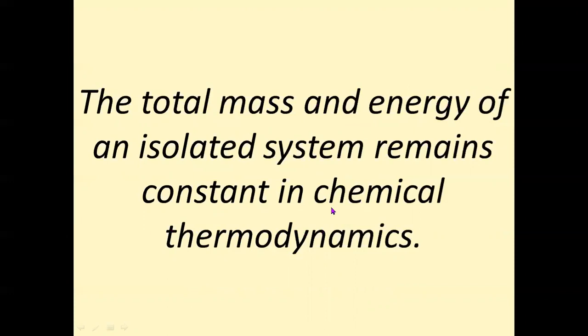It means these two laws are combined here: law of conservation of mass as well as law of conservation of energy. And here we have taken chemical thermodynamics, a system which may be a chemical reaction or process in which the total mass of reactants and product will be equal, and the total energy content of reactants and product will be equal.